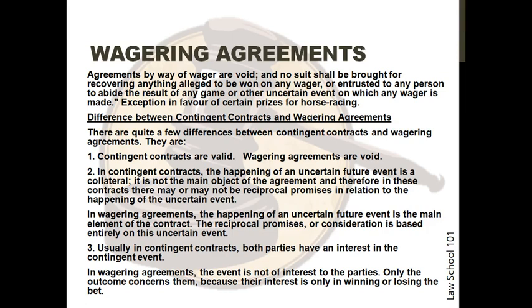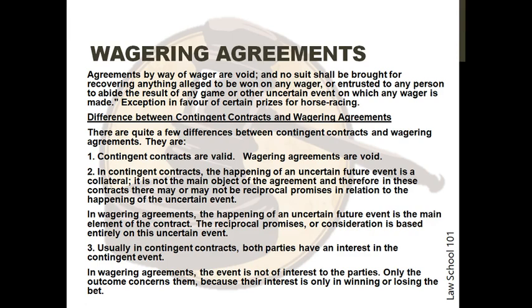There are quite a few differences that exist between contingent contracts and wagering agreements. These are: number 1, while contingent contracts are valid, wagering agreements are void. Number 2, in contingent contracts, the happening of an uncertain future event is collateral. It is not the main object of the agreement, and therefore in these contracts there may or may not be reciprocal promises in relation to the happening of the uncertain event specifically. In wagering agreements, the happening of an uncertain future event is the main element of the contract. The reciprocal promises or consideration is based entirely on this uncertain event.